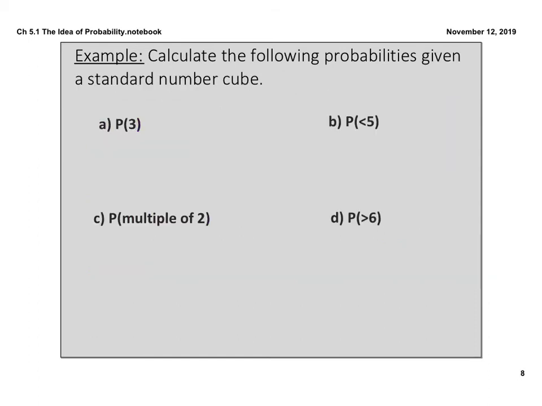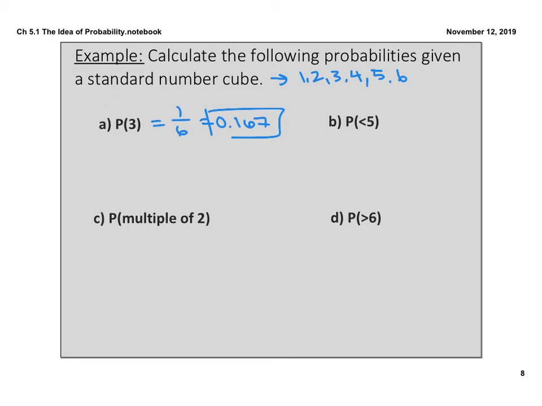So if we think about a standard number cube, or in other words, a die, we're looking at the probability of 3. If you think about a number cube, the options are 1, 2, 3, 4, 5, and 6. There are 6 options, and each one only occurs 1 time. So the probability of rolling a 3 is 1 out of 6, or in other words, 0.167 if I round that out to the 3rd decimal place, which is typically what we do with probability.